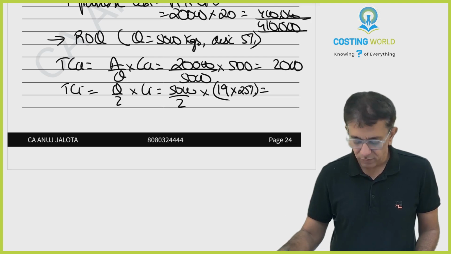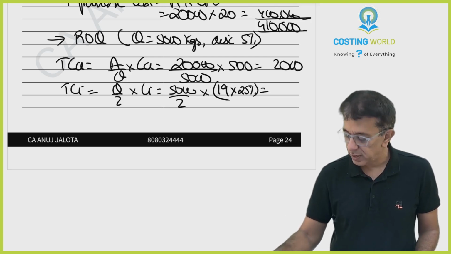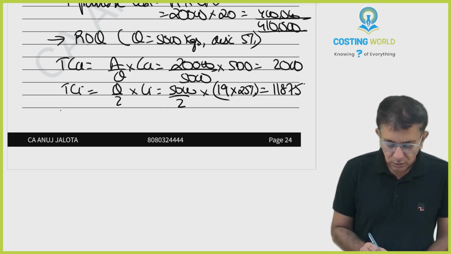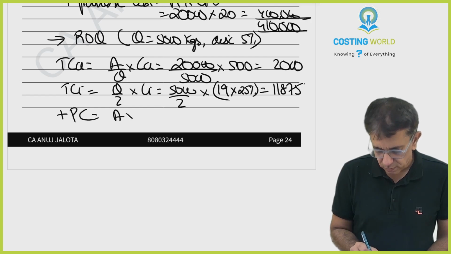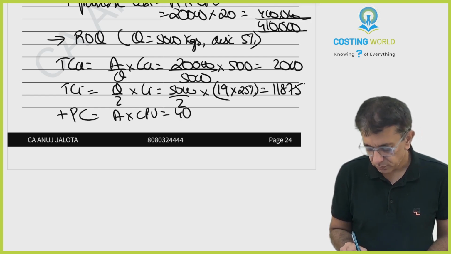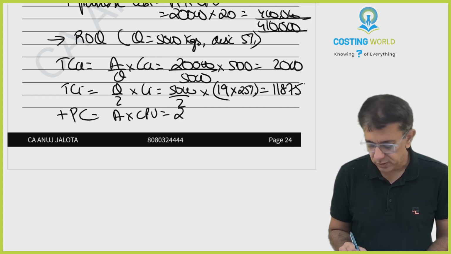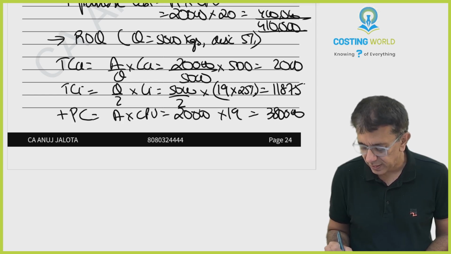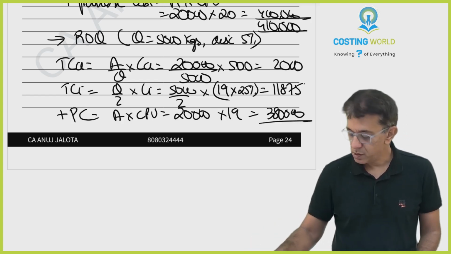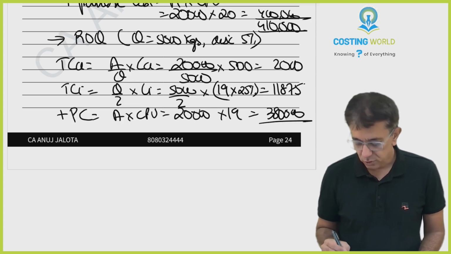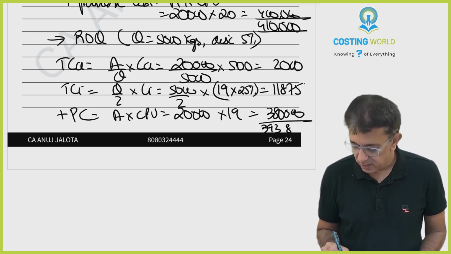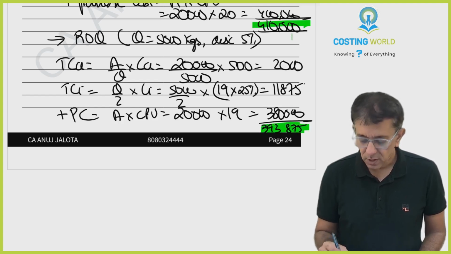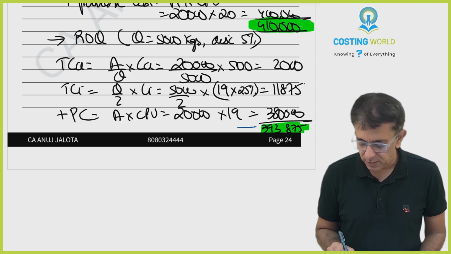That is what we have always done. 2,500 into 19 into 25%. So 11,875. Add purchase cost, A into CPU. 20,000 units you will be purchasing. That guy offers you 5% discount, so 19 rupees. 3,80,000. So total cost will be 393,875. Now as compared to the EOQ, this option becomes far more attractive.